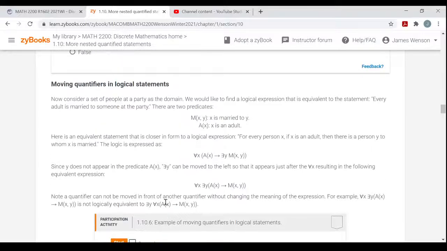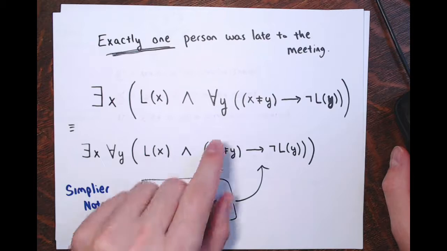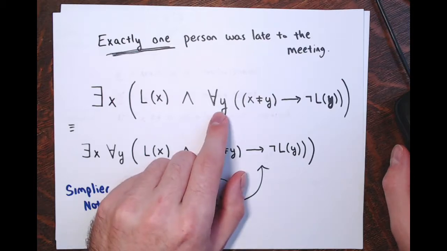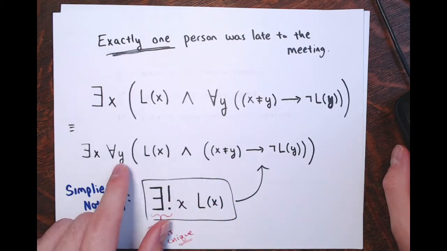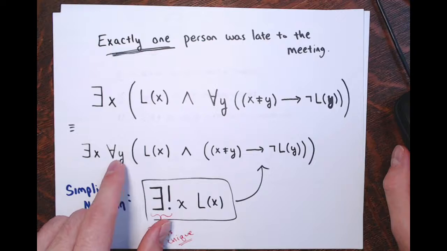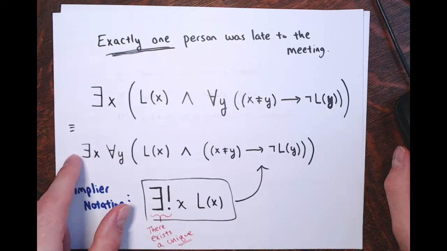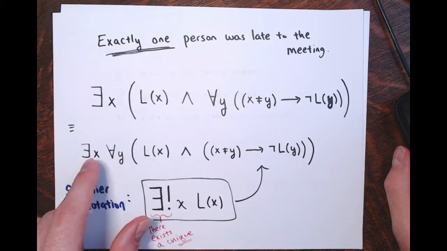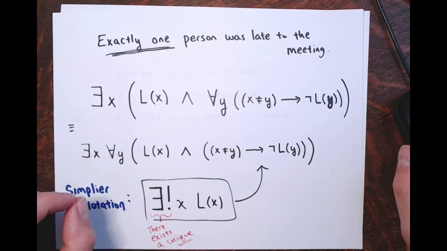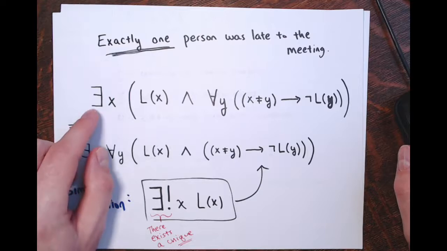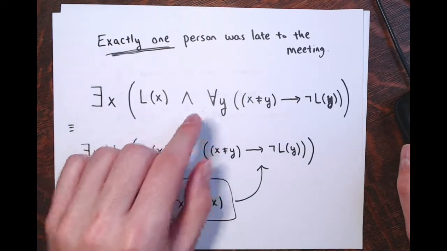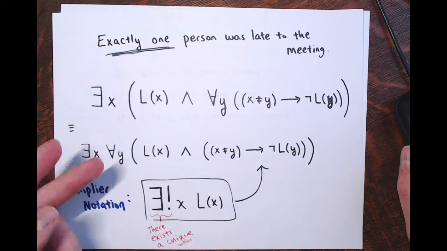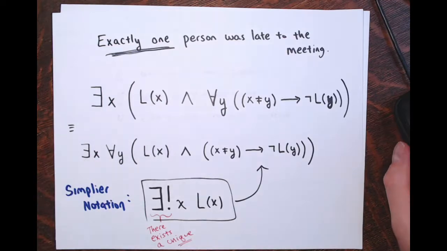Moving quantifiers, I talked about that a little bit. Remember on my piece of paper how I moved this quantifier for all y out in front of the statement. Notice I didn't move it in front of the whole thing. The order that things come in matters when it comes to quantifiers. You saw that in the last section on nested quantifiers. If a there exists comes first and then a for all, that means something totally different than a for all and then a there exists.